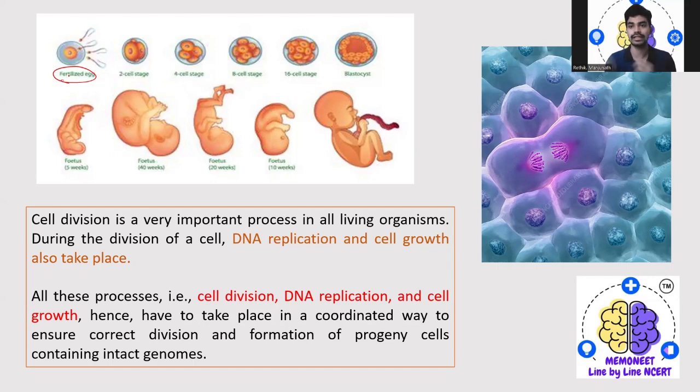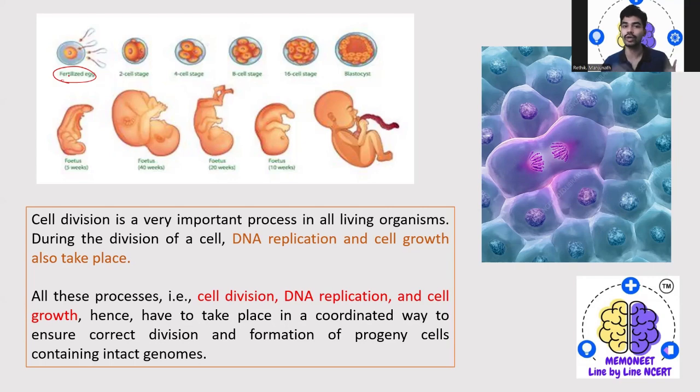The cell starts dividing, multiplying, becoming its own specific function, playing its own specific role. And finally, they start becoming what?